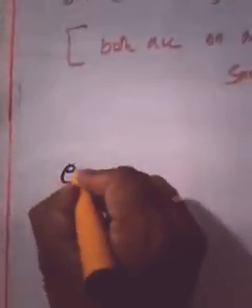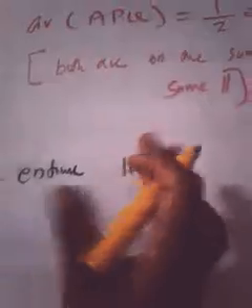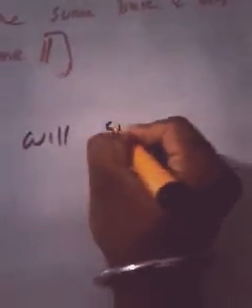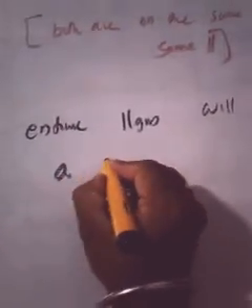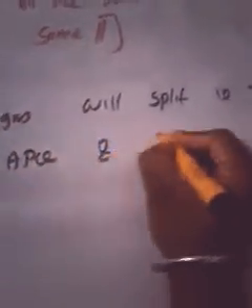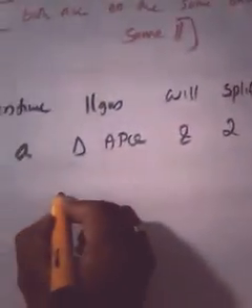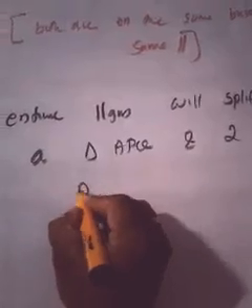That means what we can write here: the entire parallelogram, the complete parallelogram, will split into a triangle APQ and two smaller triangles, ASP and ARQ.